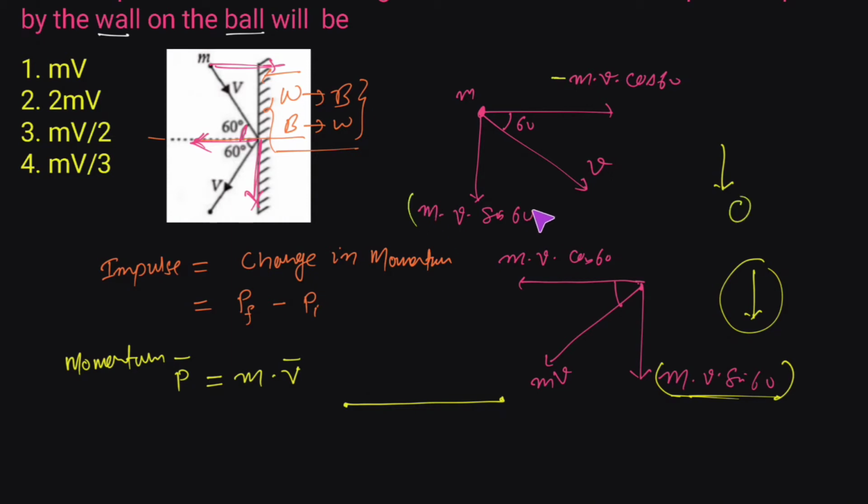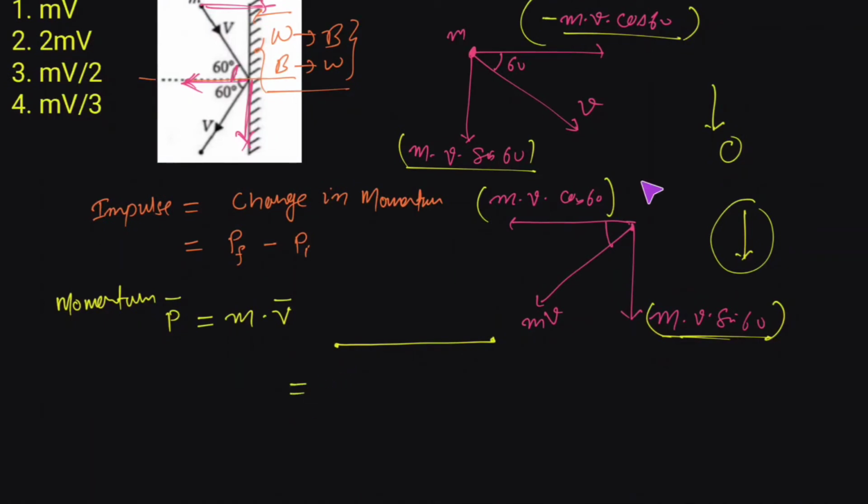You can see here that the magnitude as well as the direction of the y component of the momentum is the same, it is constant, it is not changing. So the change in the y component of the momentum before and after a strike is 0. So what we need to do is take the difference of the x component alone, because here the y component is not changing. This is the final value of momentum, this is the initial value of the momentum. So we need to take the difference of these two values.